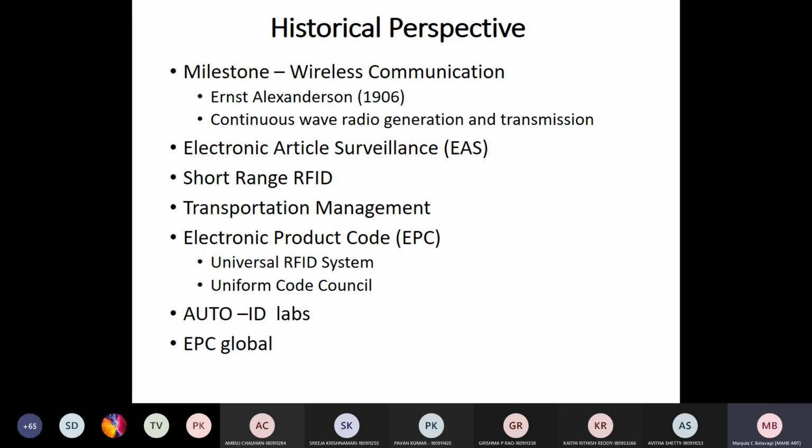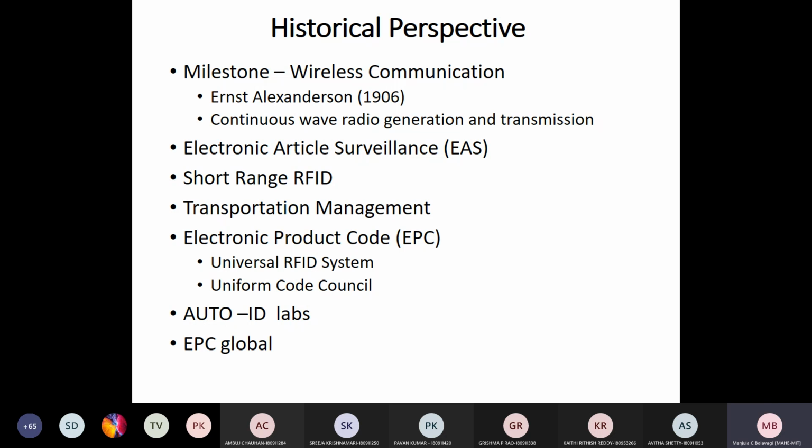Next, in the 1990s, RFIDs are used in transportation management, inventory, access control, supply chain management, healthcare, and so on. In the 1990s, RFID technologies were used for different applications such as transportation management, inventory management, access control, supply chain management, healthcare, and so on.